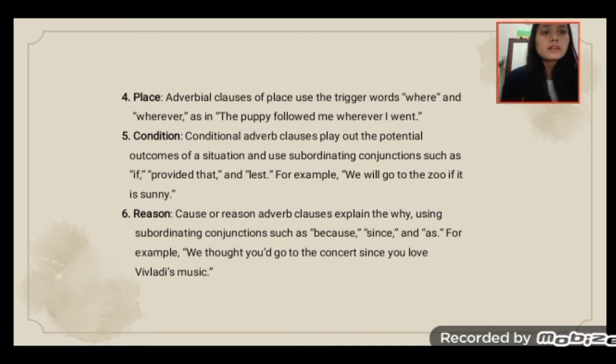For example, we will go to the zoo if it is sunny. Reason. Cause or reason adverb clauses explain the why using subordinating conjunctions such as because, since, and as. For example, you go to the concert since you love her music.